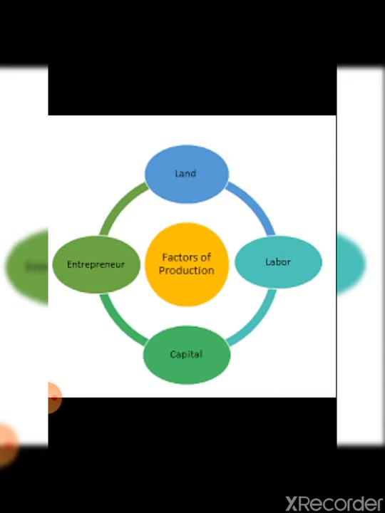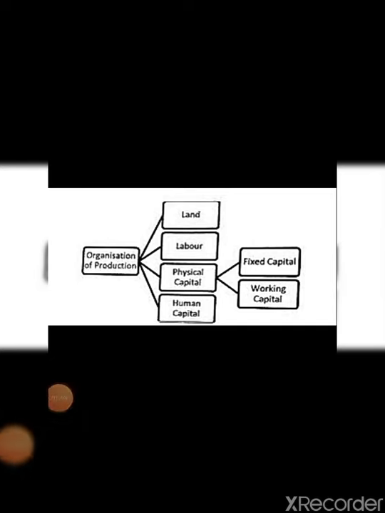ठीक है? Say for example, if we combine land, labor, capital, entrepreneur. एंटरप्रेन्योर का मीनिंग क्या है यहाँ पे? The person who is there to work, जो मैंने आप लोगों को बताया था as human capital. तो these are organized by combining land, labor, physical capital and human capital, and all these are collectively known as factors of production. So how are we going to organize a production? Through these various factors, that is land, labor, physical capital and human capital.